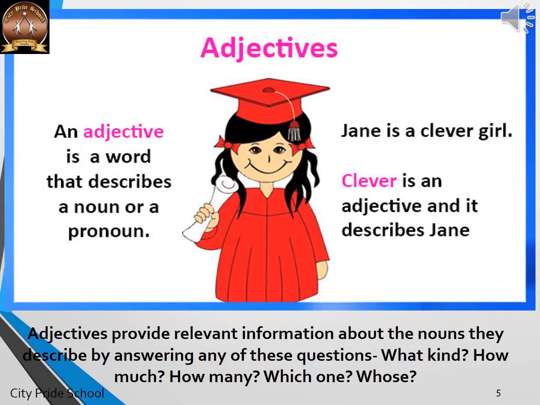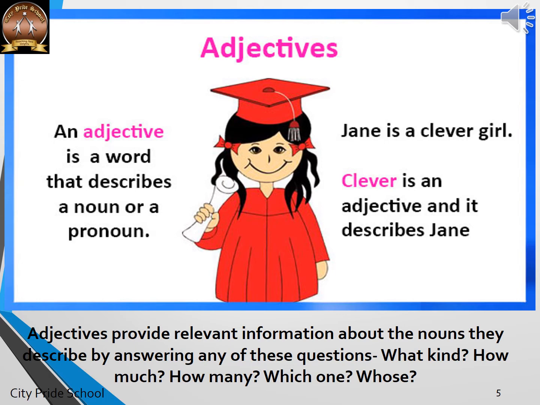One more example. In this picture, you can see a smart, sweet little girl. Her name is Jane. The sentence is, Jane is a clever girl. So here, clever is an adjective as it is describing Jane. As you all know, adjectives provide relevant information about the nouns.